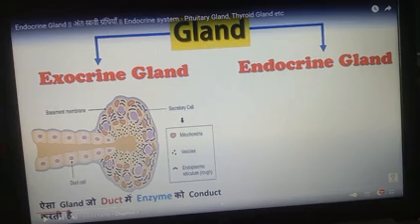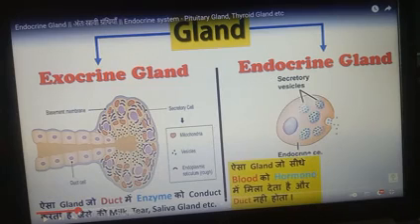Exocrine glands have ducts, ducts meaning through which the secretion will be carried. In the endocrine gland they do not have ducts, so they pour their secretion directly into the blood. That is the difference between endocrine and exocrine gland.